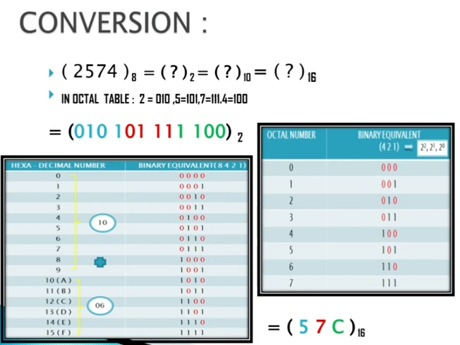Firstly, what I prefer is to convert the octal number into a binary number, because after converting into binary we have two charts. By seeing that chart, we can easily convert it into a hexadecimal number also, because we have those combinations. See, when we look at the octal table, I placed the octal table on the right-hand side so that you can see it.